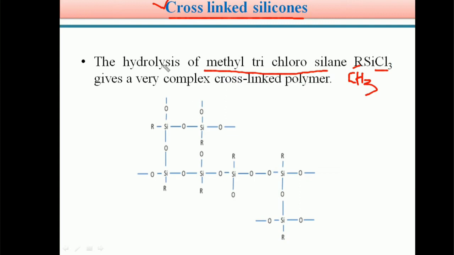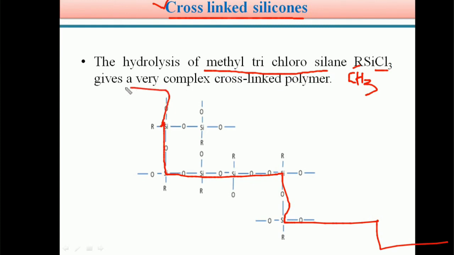These methyl trihydroxysilanes, by the loss of water molecules, form this type of complex cross-linked polymers. See, here this is cross-linked, and again like this and again like this. So in this manner, a cross-linked type of polymer is formed by the treatment of methyl trichlorosilane.